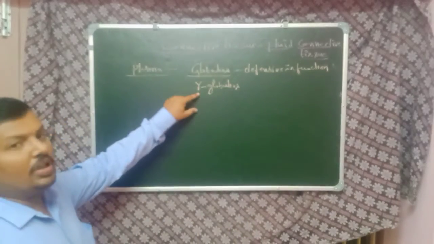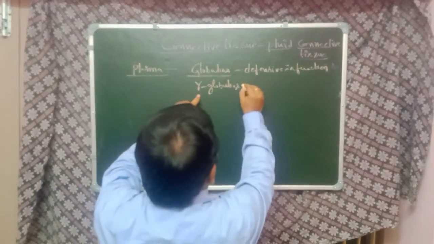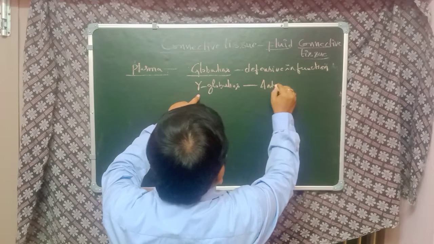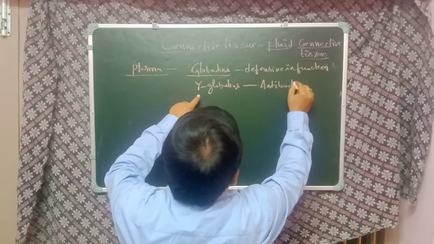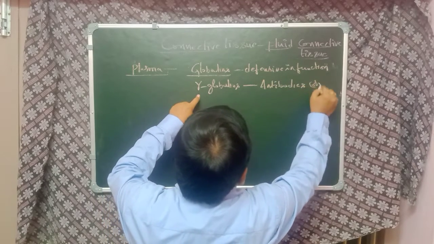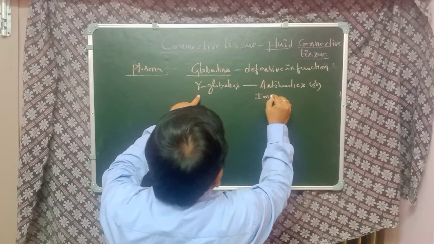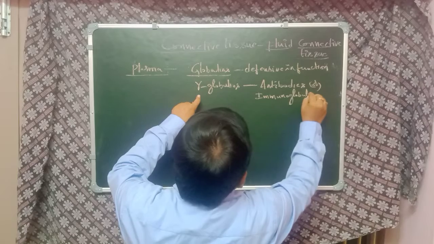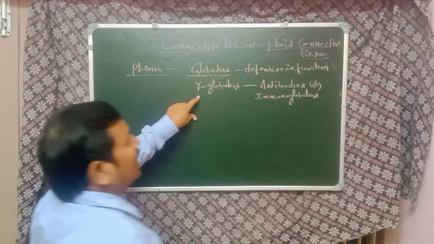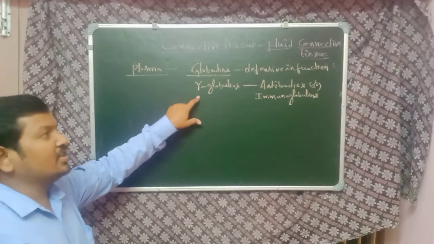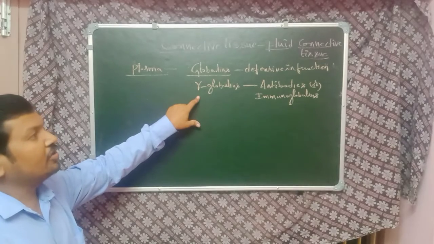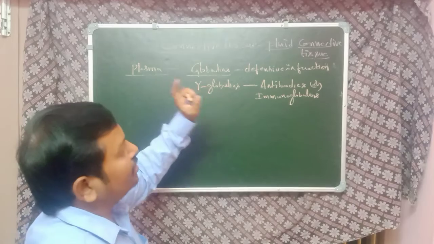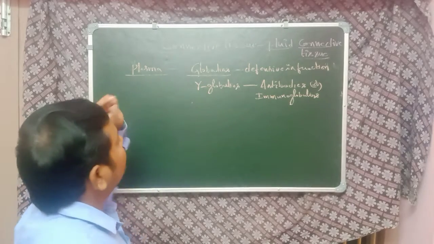The gamma globulins are also called antibodies, or immunoglobulins. These antibodies fight against the antigens which enter into our body. Due to that, these globulins are defensive in function.